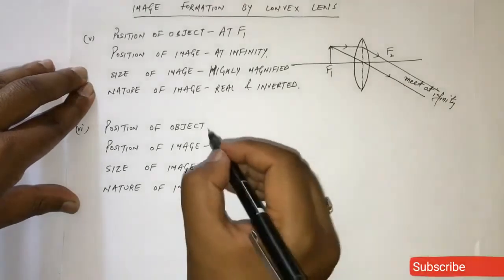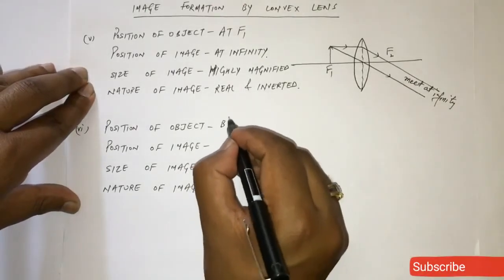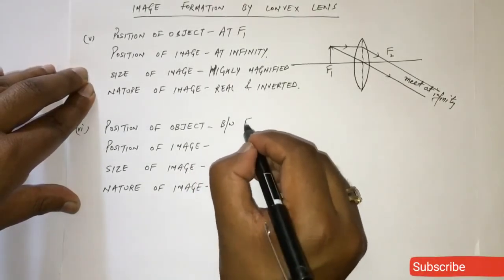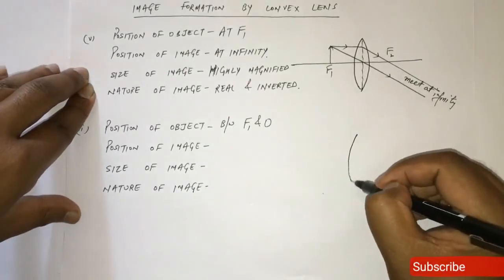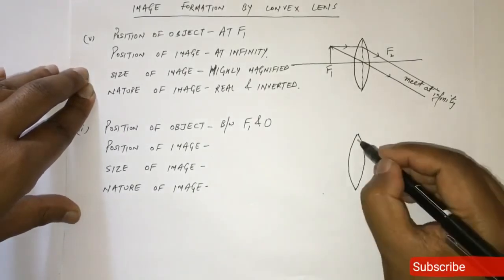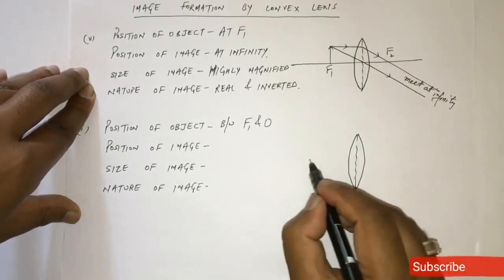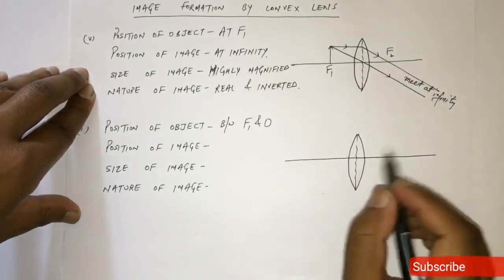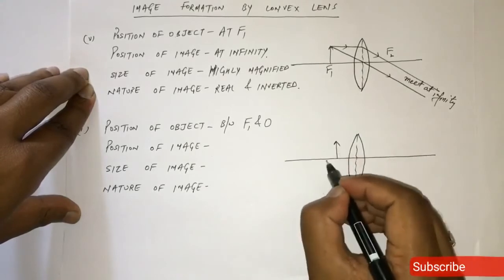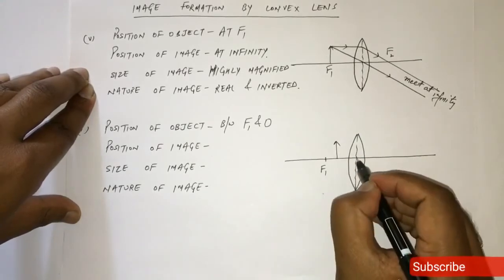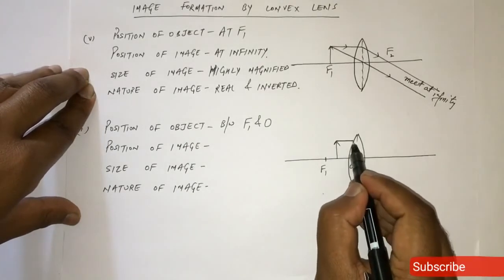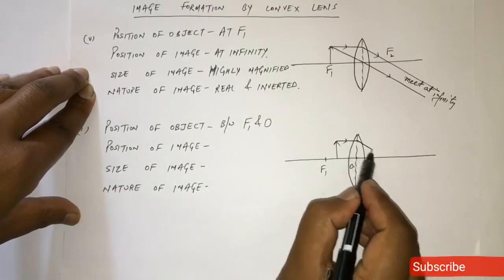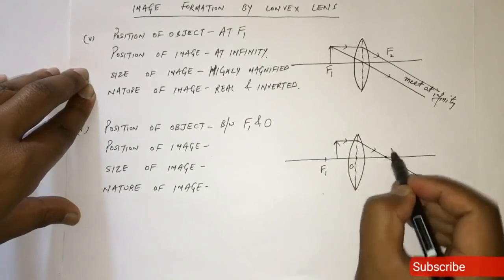Now case number 6. The position of object is between focus and optical center. So here we have the convex lens, principal axis, the object is placed between focus and optical center. Fine. First light ray will travel parallel to principal axis, it will pass through focus.